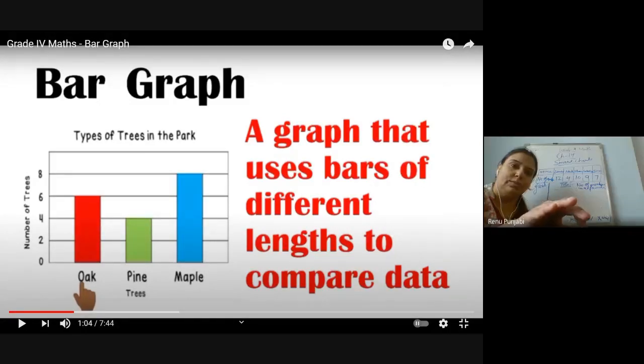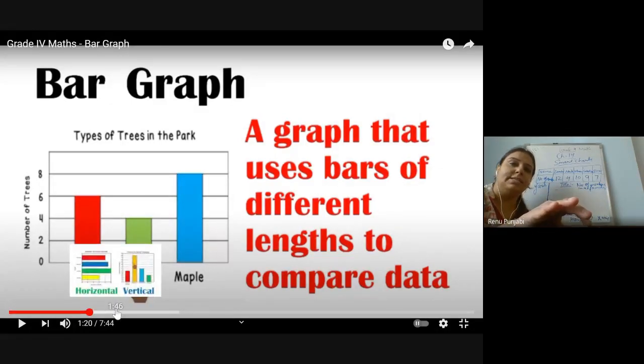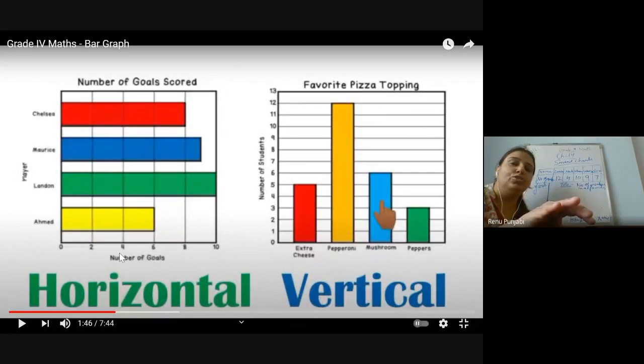Yes or no? Yes, ma'am. When we compare these bars, there are two types of bar graphs. One is horizontal and one is vertical. When you draw the bars in a sleeping way, it will be horizontal, and when you draw the standing bar graph, it will be vertical, because this line is a vertical line and your bars are also in vertical shape.